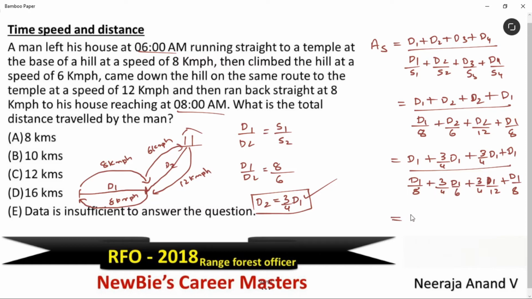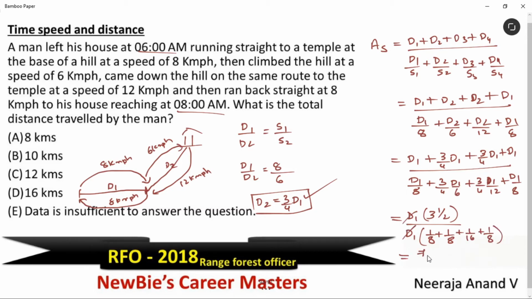Let's start with the numerator. What are we left with? Here 1 and here 3/4, 3/4 and here also 1. So 1 plus 1 gives us 2, and 3/4 and 3/4 is 1.5. Total 3.5. Divided by the denominator, we get 1 by 8 plus 1 by 8 plus 1 by 16 plus 1 by 8. d1 we can cancel.